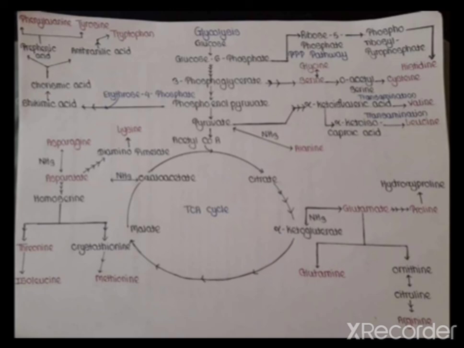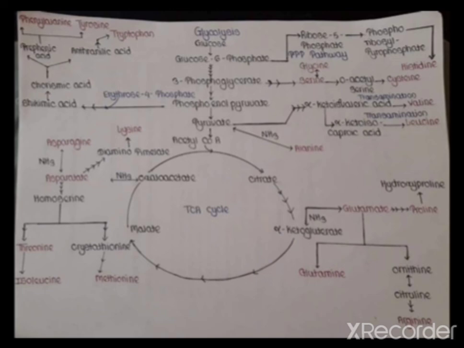When these two molecules combine, they are converted to Shikimic acid, then chorismic acid, which is converted into prephenic acid and anthranilic acid. Anthranilic acid is converted to tryptophan, and prephenic acid is converted into two aromatic amino acids, phenylalanine and tyrosine.